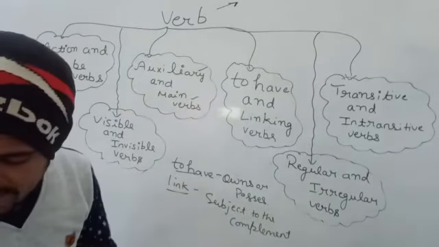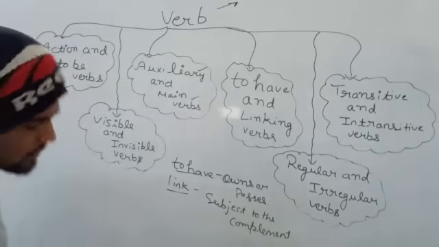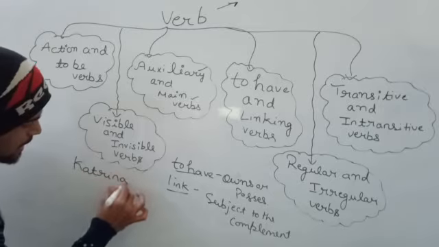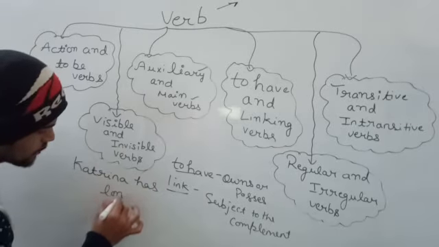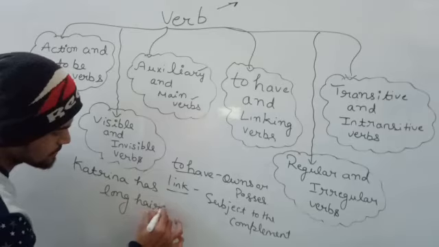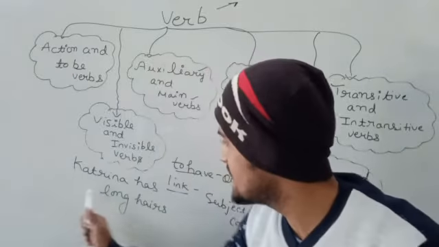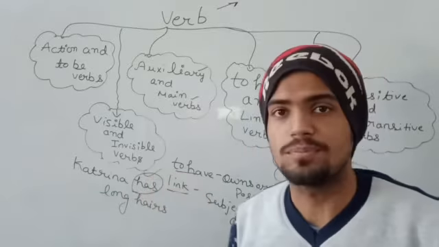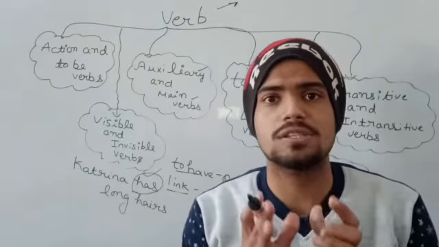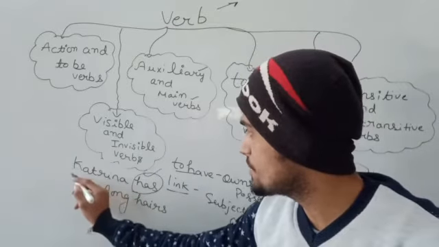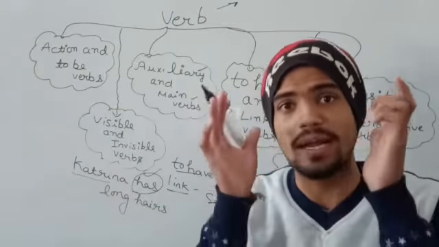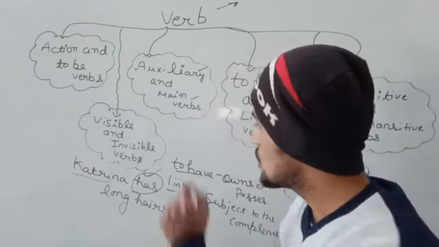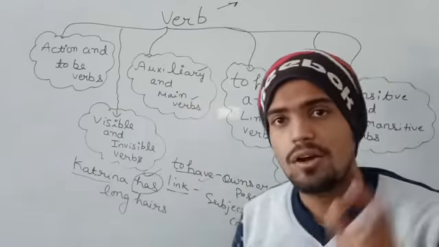To have, the basic simple example of to have is Katrina has long hairs. So you can see in this example, Katrina has long hairs. Has is a to have verb because it is showing some possession. It is showing possession that Katrina is having, Katrina के पास है. So it will be a to have verb.